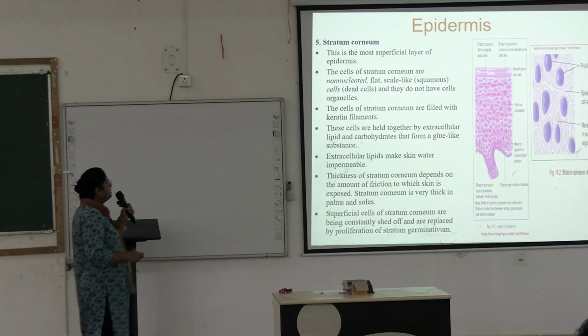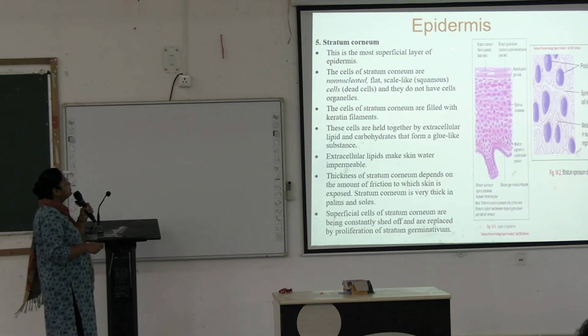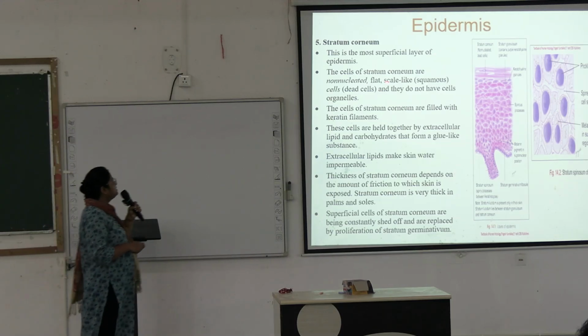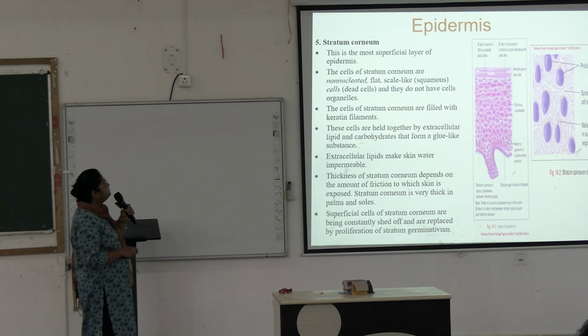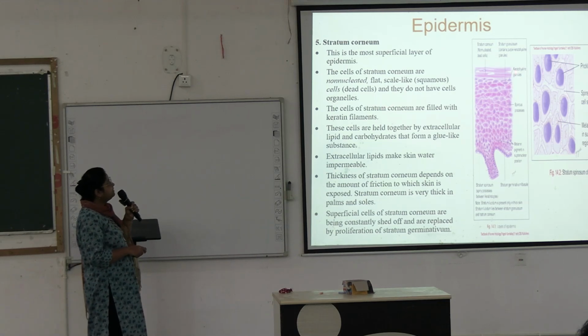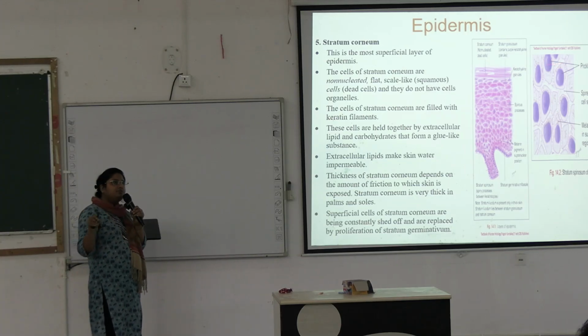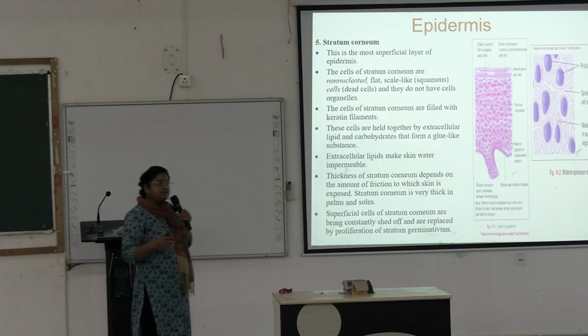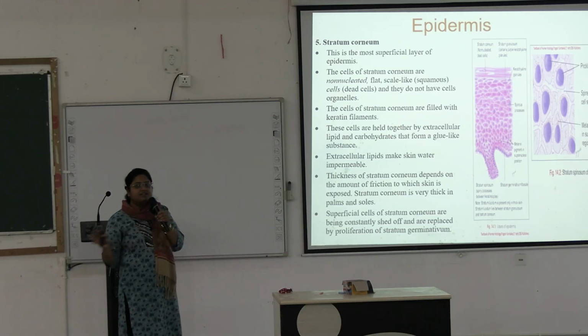Next is stratum corneum. It is the most superficial layer of the epidermis, and the cells of stratum corneum are non-nucleated flat cells. You can see violet nuclei are present in all these layers, but here no nuclei are present. Understood? That's how you have to draw during the histology drawing. And prepare this for an important short note, histology of the skin.